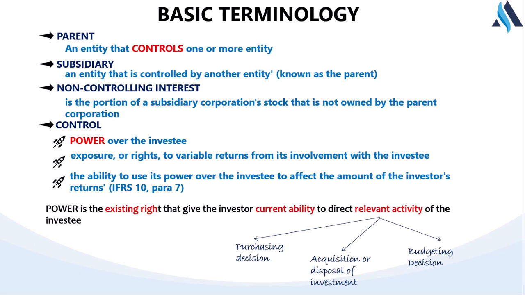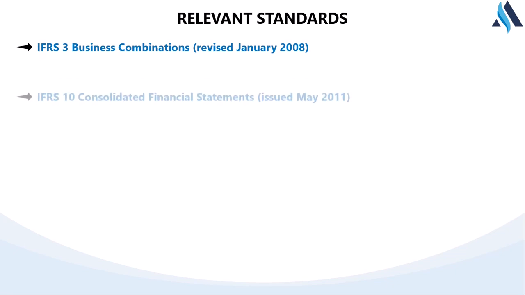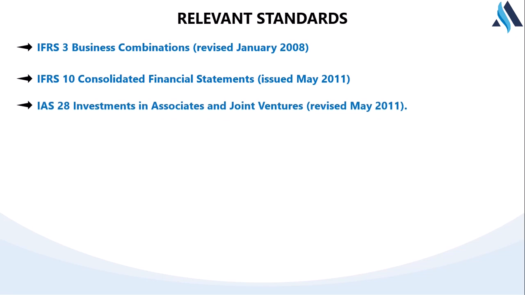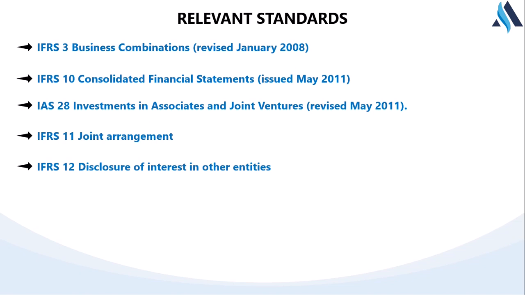During the course of this series, we will be looking at various standards which affect group accounts, some of which we will be discussing subsequently. IFRS 3 talks about business combination. We will be looking at IFRS 10, which is consolidated financial statements. It gives us the guiding principle to prepare our group account. We will be looking at IAS 28, investment in associates, which we will look at later. We will be looking at IFRS 11, joint arrangements. We will also be looking at IFRS 12, disclosure of interest in other entities.